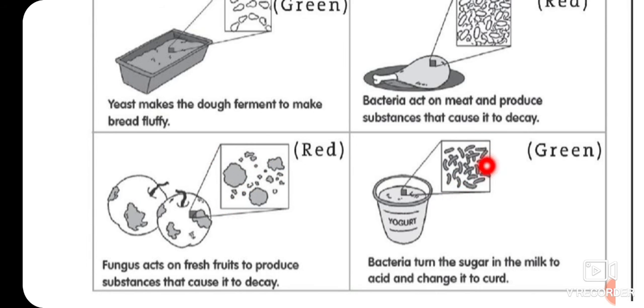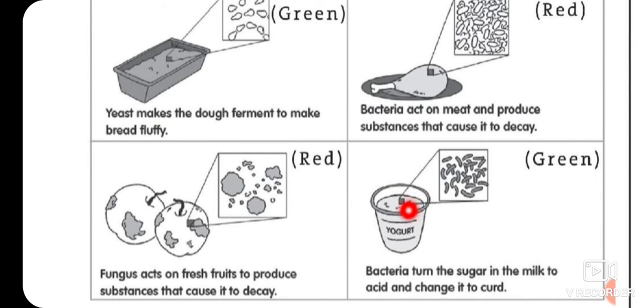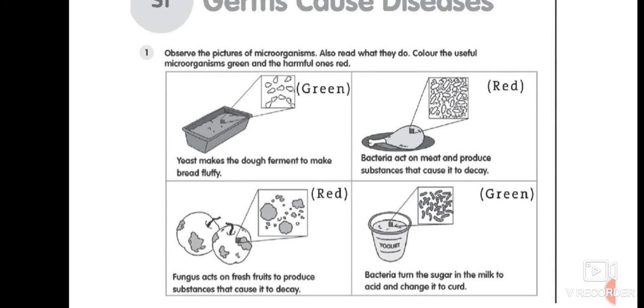And these are some bacteria, and bacteria turn milk into curd. Actually, some good bacteria are responsible for changing our milk into curd. So these are good for our health. And yes, these bacteria live in our intestine, and they help our food digest, and they do the proper digestion process in our intestine.